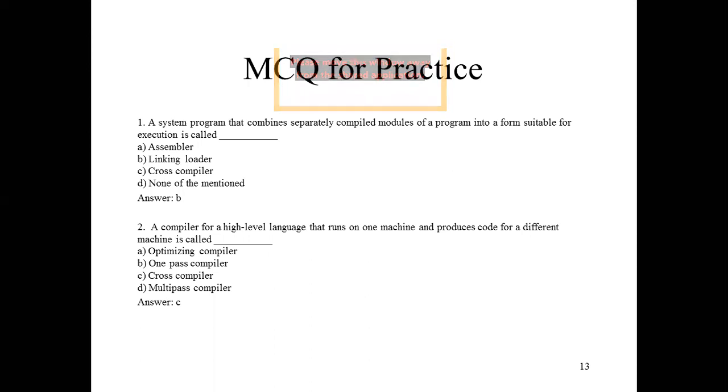So here is the linking loader, a system program that combines. Here we are going to combine several programs and then it will load the complete program. If there are several modules, then the modules are combined and then it loads. The software that loads is called the loader, and the one that links several functions is called the linker. So the linking loader first combines all the modules, then it loads. So here the answer is B.